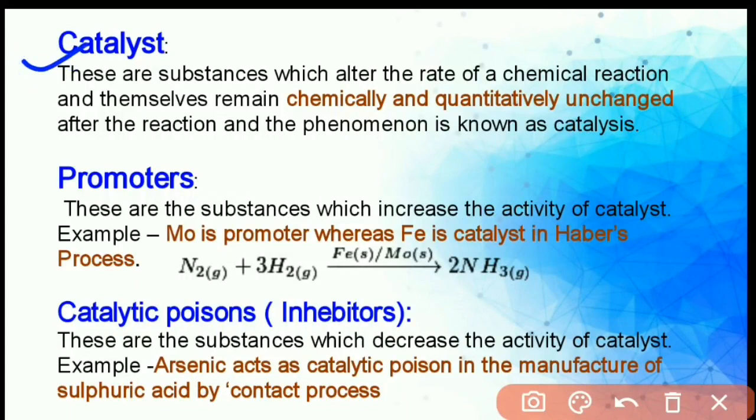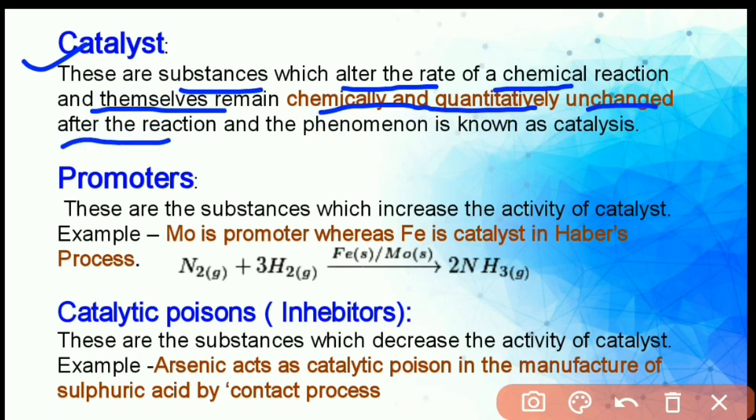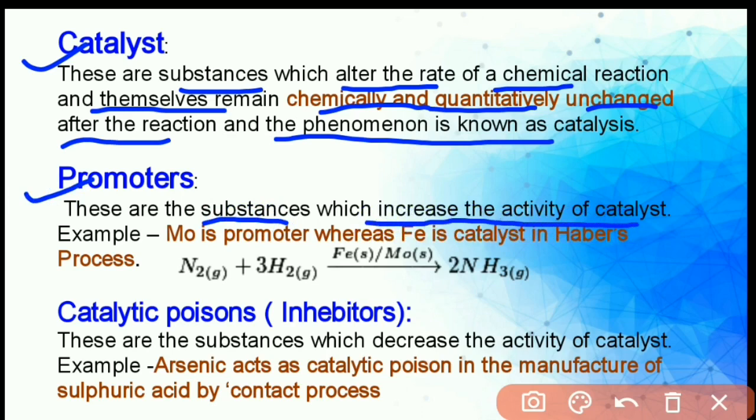Catalysts. These are substances which alter the rate of a chemical reaction and themselves remain chemically and quantitatively unchanged after the reaction, and the phenomenon is known as catalysis. A catalyst may show a positive or negative effect in a chemical reaction. Promoters are substances which increase the activity of a catalyst. For example, molybdenum is a promoter, whereas iron is the catalyst in the Haber process.